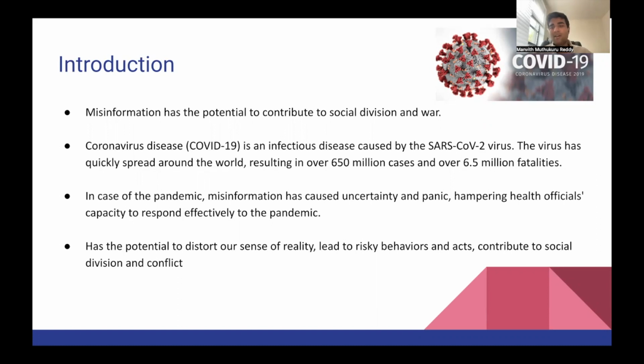And it hampered health officials' capacity to respond effectively to the pandemic. It also has the potential to distort reality, meaning that misinformation can cause people to believe in certain things and act based on that, which basically results in social division and conflict.